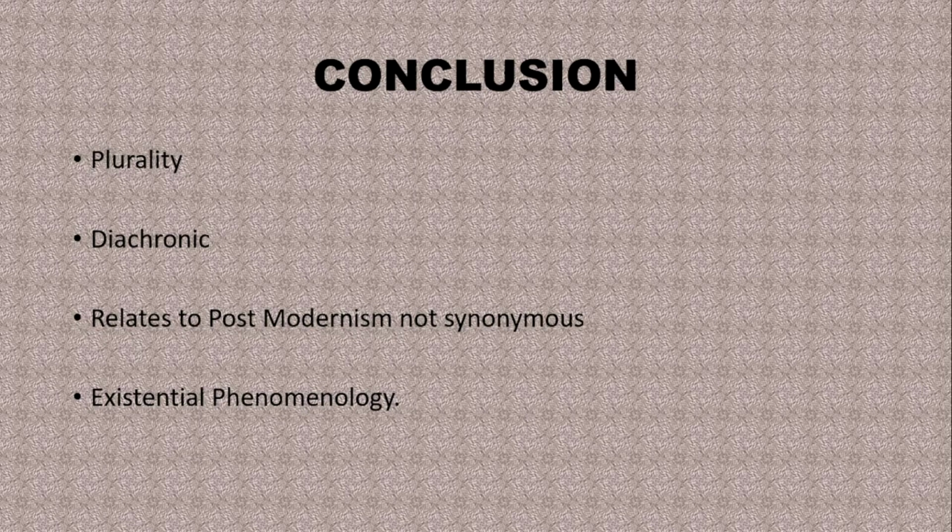So we can find many similarities between these two topics, postmodernism and post-structuralism, but both are not synonymous at all. And finally, existential phenomenology. Existential phenomenology is the major influence of post-structuralism. So we can also call post-structuralists post-phenomenologists. So that's all about post-structuralism or deconstruction.